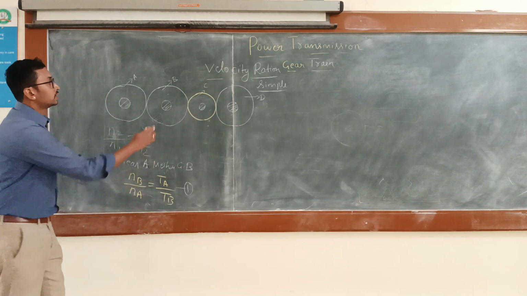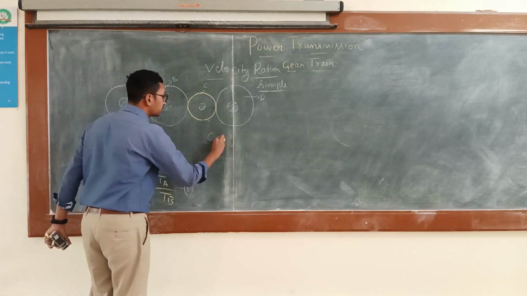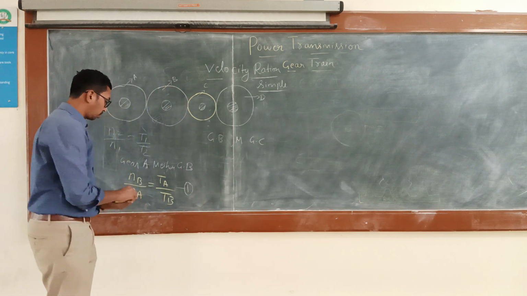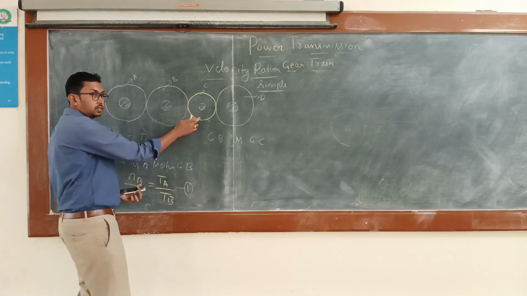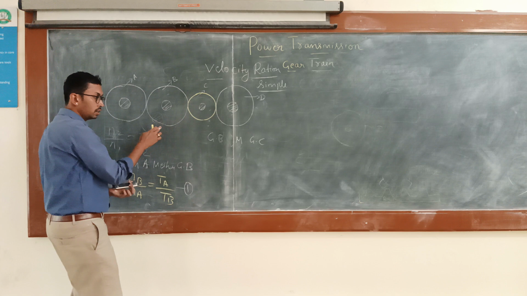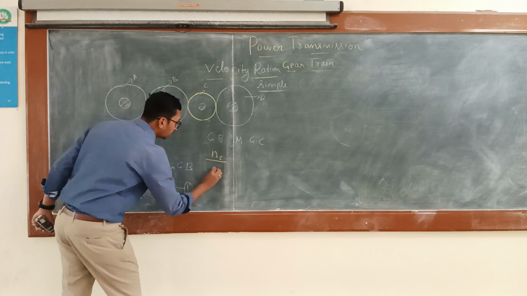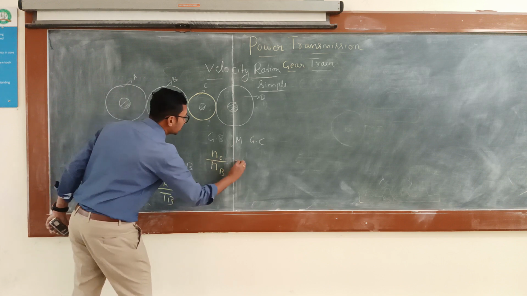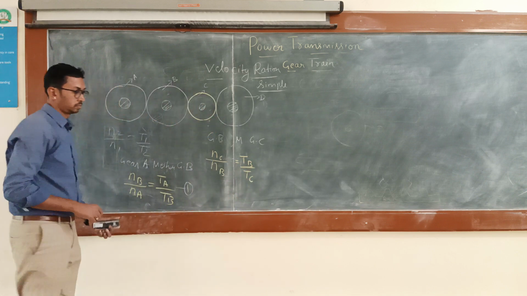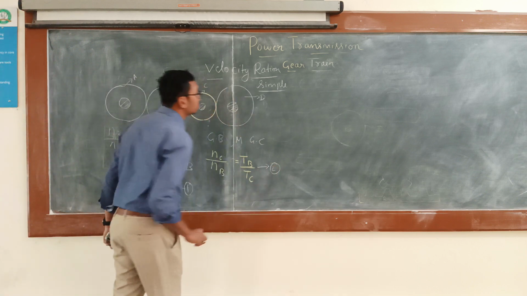Okay, so now the gear B is meshing with gear C, right? Gear B meshes with gear C. Then what is the velocity ratio? So this will become a driving and this will become a driven gear. Driving gear and driven gear. So NC by NB is equal to TB by TC, right? So let us consider this as equation number 2.